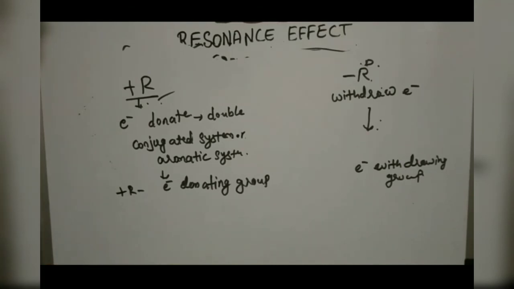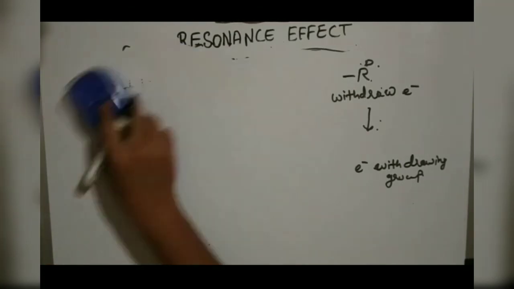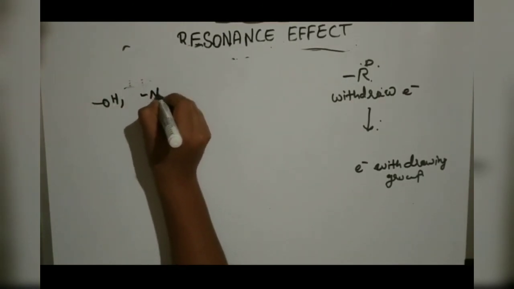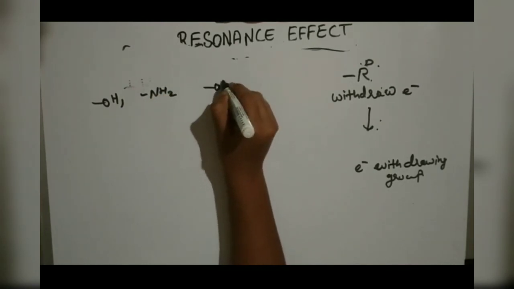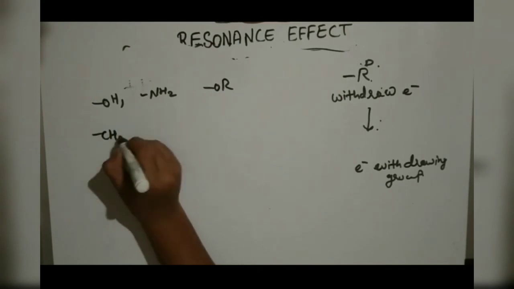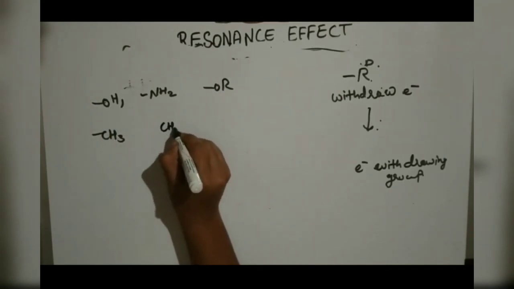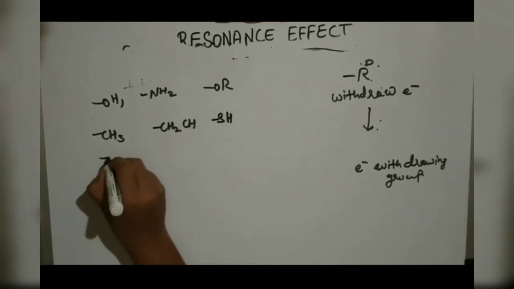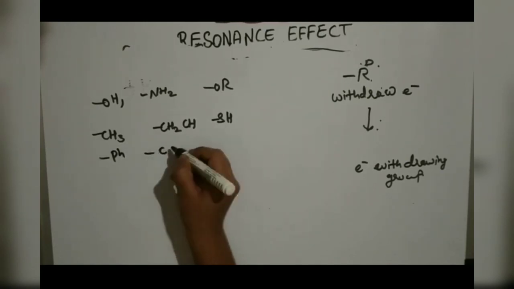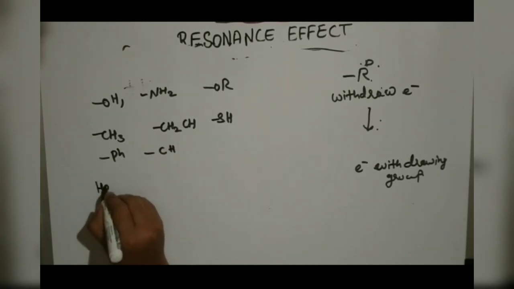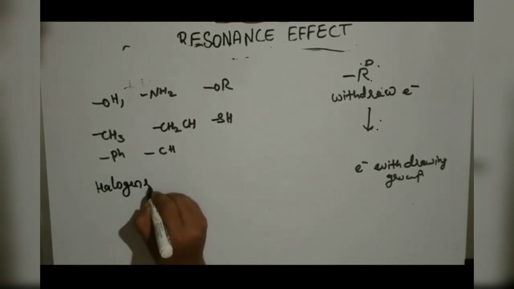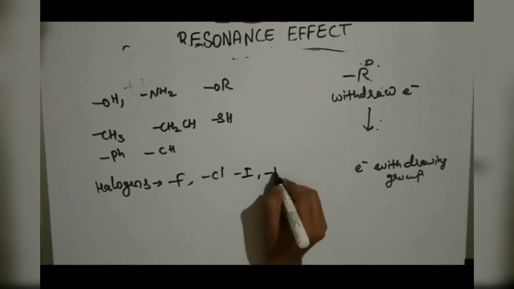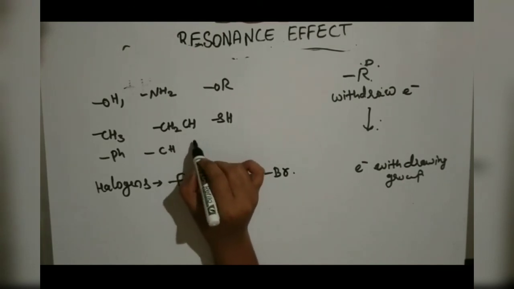So examples we can write for the plus R effect are hydroxyl group, amino group, ether, methyl group, ethyl group, thio group, phenyl group, and halogens. What atoms come under halogens? Fluorine, chlorine, iodine, and bromine. These are halogens. So also ethylene.